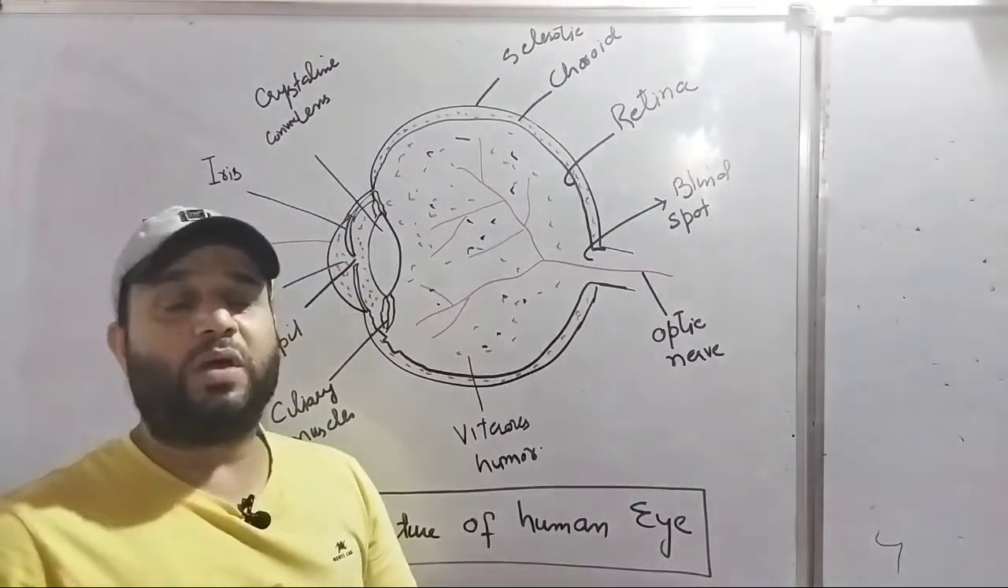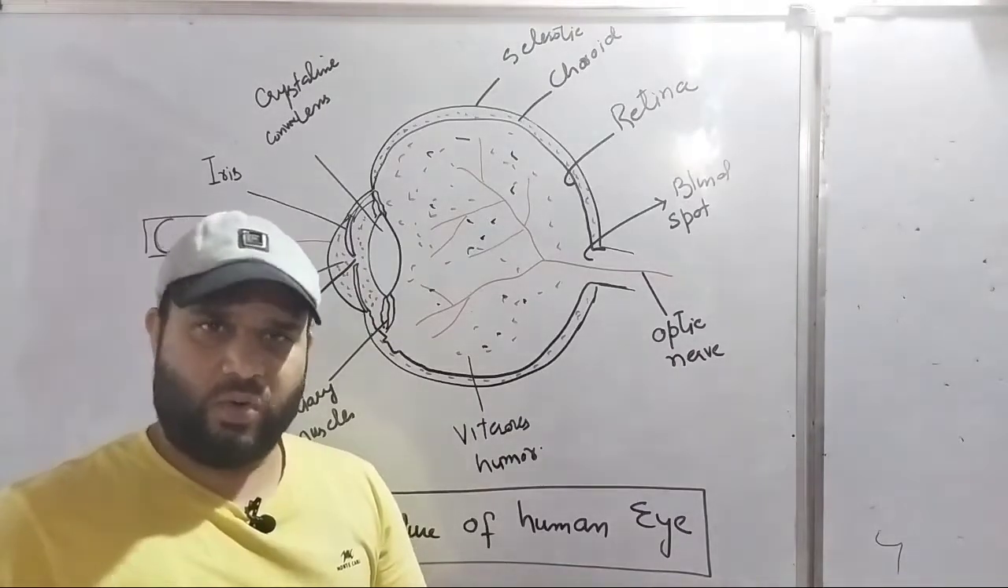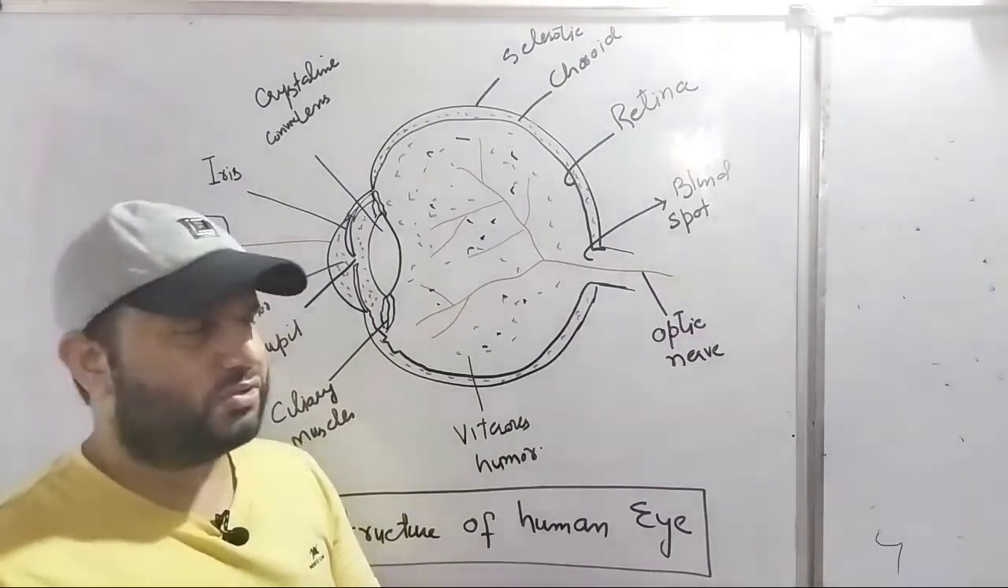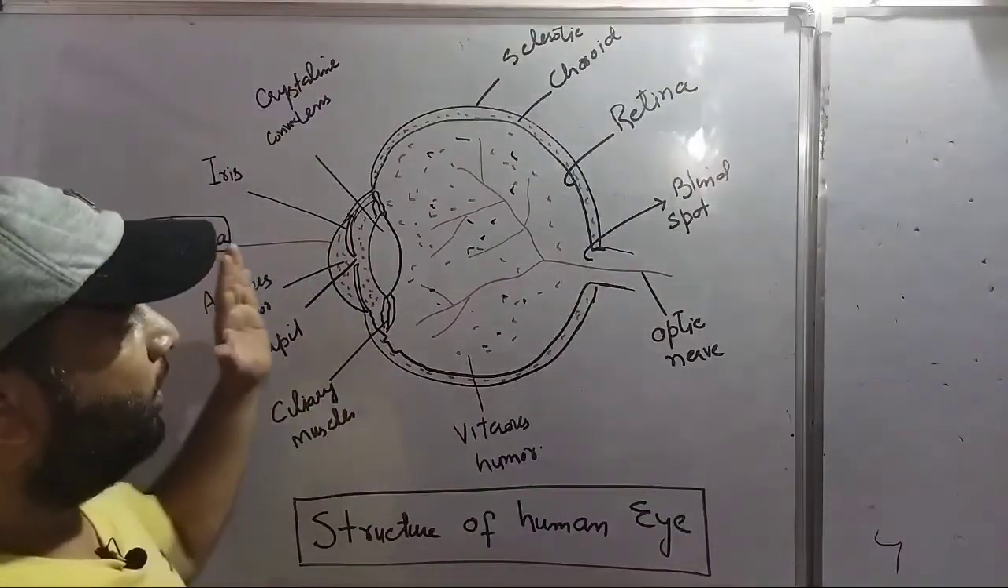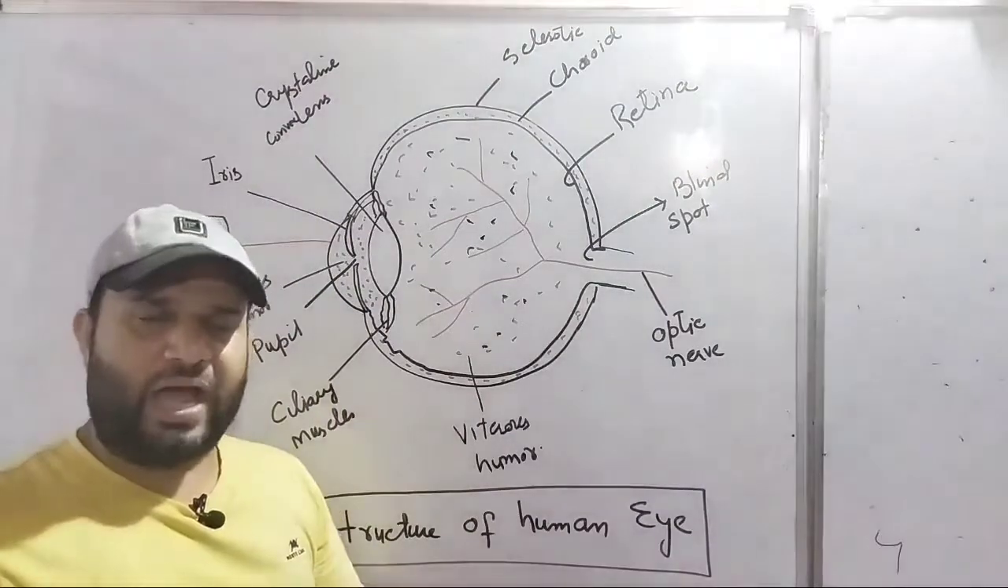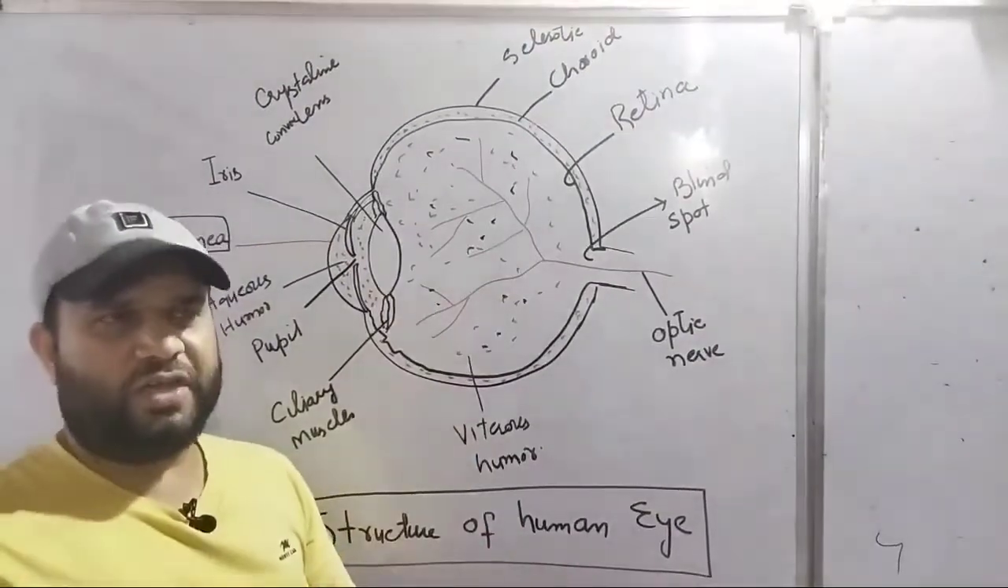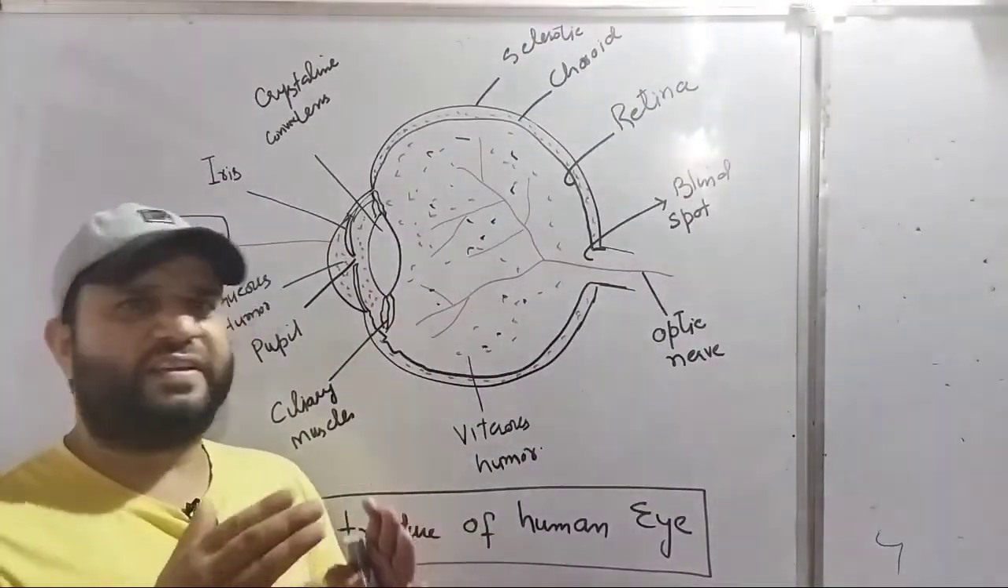And they work on the principle of light. Okay, so no need to discuss. It is understood to you. So coming to the point now. The eye is spherical in shape. It has a diameter of 2.3 centimeter.